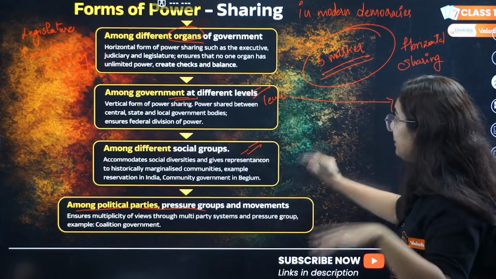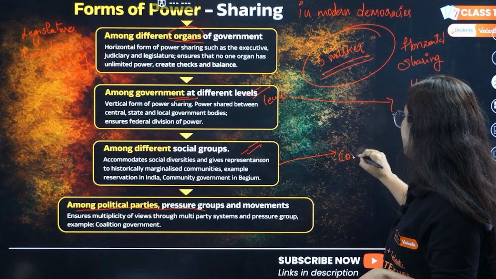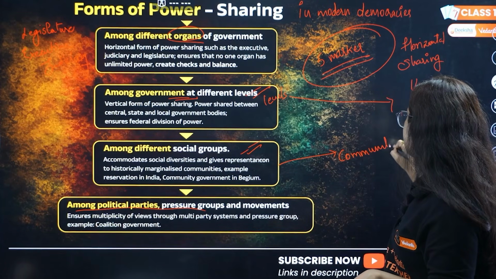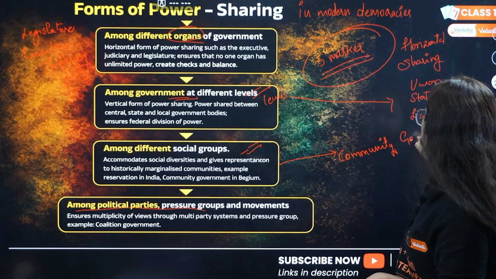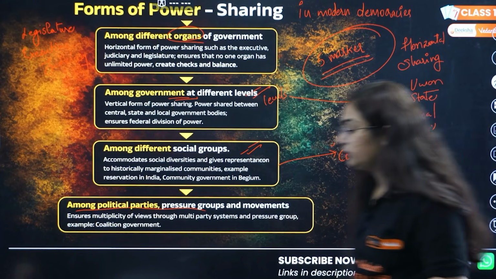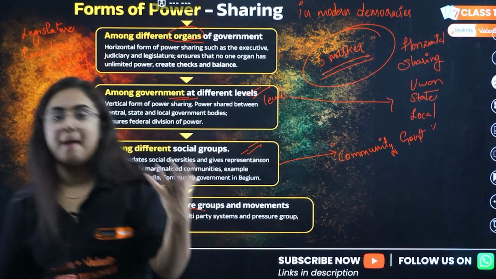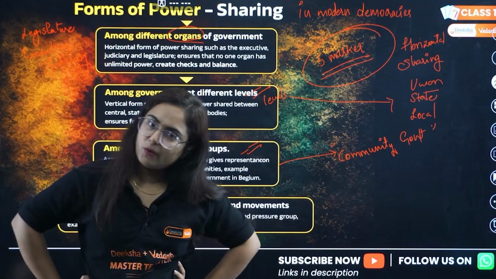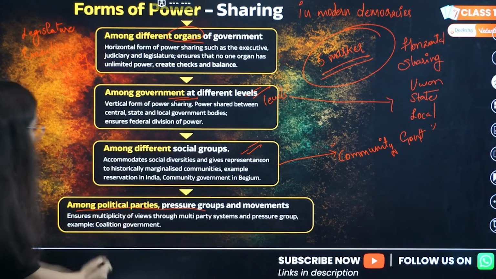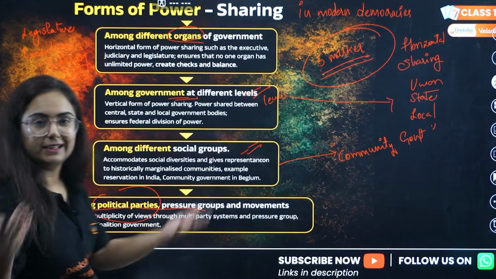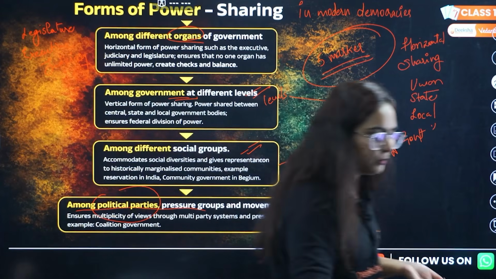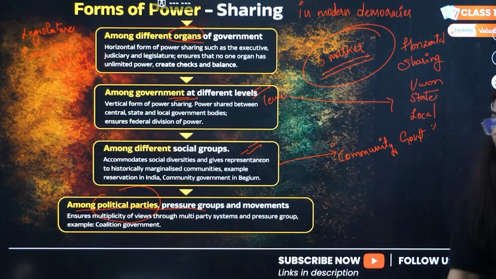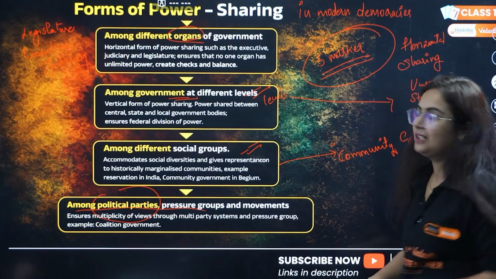Or the best example is community government, right? The best example is what? The community government. Community government in which country? Belgium. Okay, very good. Next, last, among different political parties, the coalition we saw recently in Tamil Nadu is the example of what? Power sharing among different political parties.